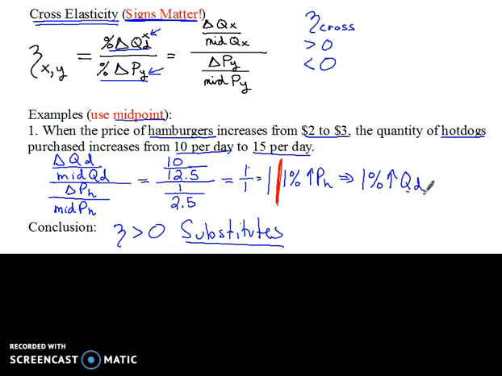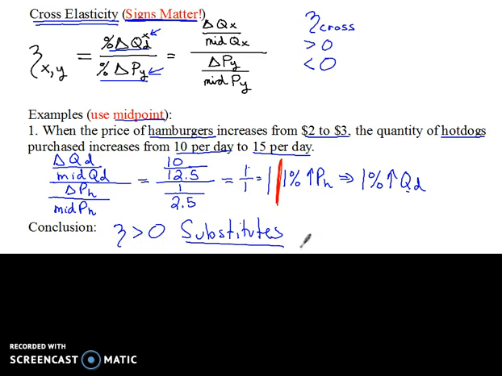Okay, so it's really important to do this cross elasticity because sometimes we don't know whether two goods are substitutes or complements. Hot dogs and hamburgers, are they substitutes or complements? Do people buy them together for picnics, or do they buy one instead of the other? And so we run the numbers and we come up with an answer. Substitutes in this case, with the data that I have.